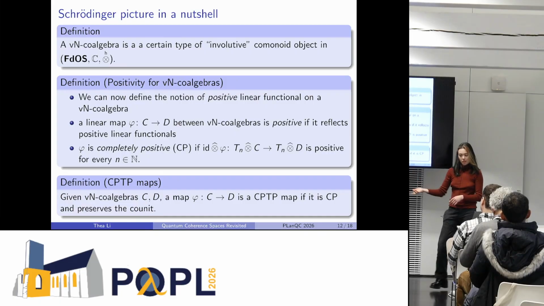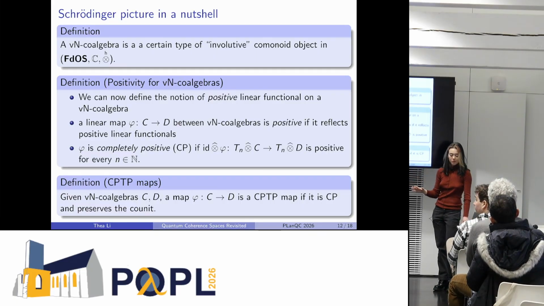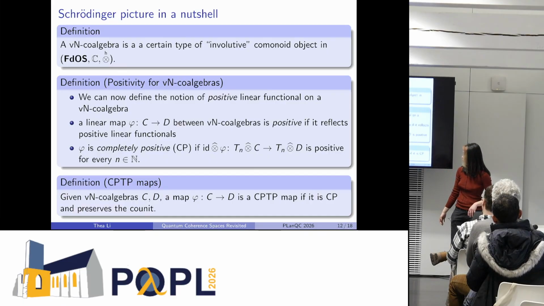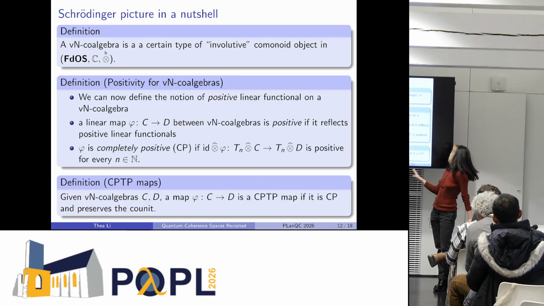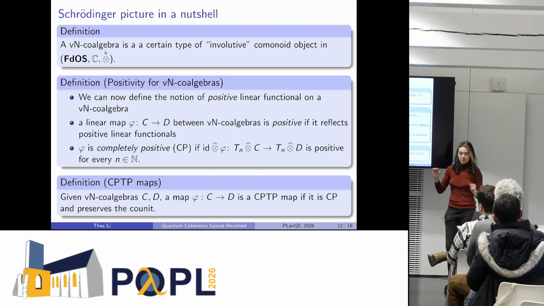So instead of positive elements, we get positive linear functionals on a von Neumann coalgebra, and a linear map between two von Neumann coalgebras, so hard to say, is positive if it reflects positive linear functionals, and it's completely positive if each of the co-amplifications is positive. So a CPTP map is a CP map in the sense here that preserves the co-unit, because essentially co-unit is category theory talk for trace.